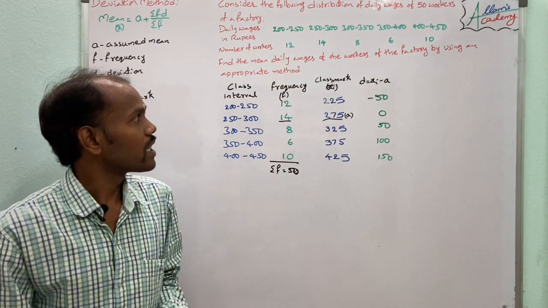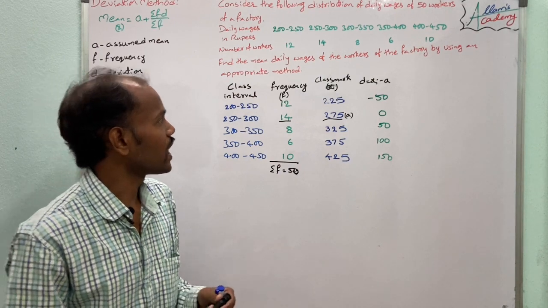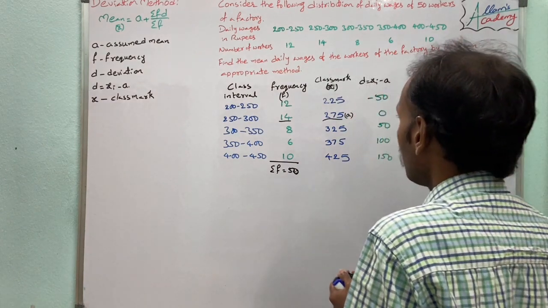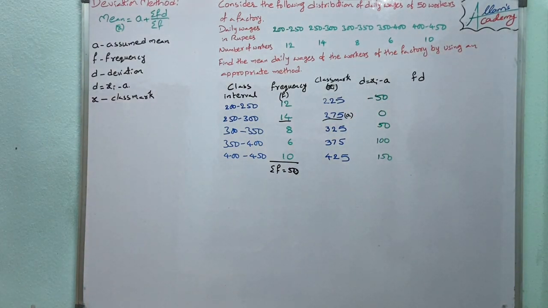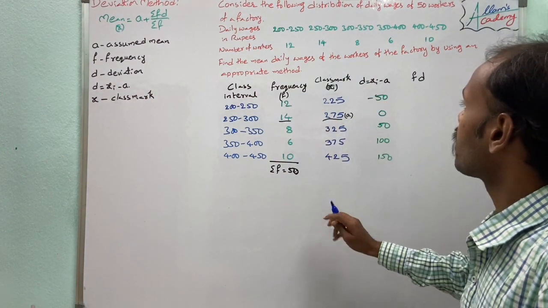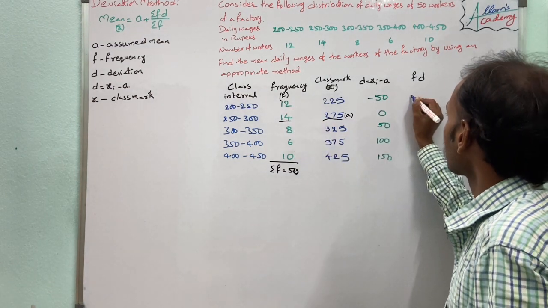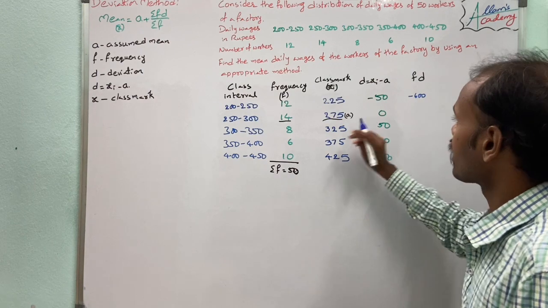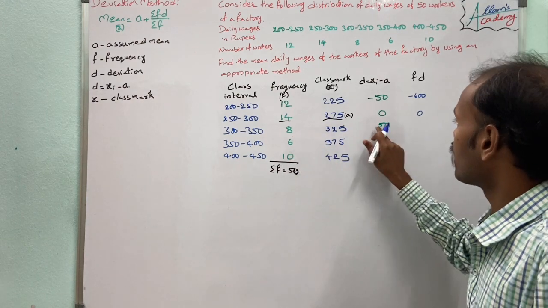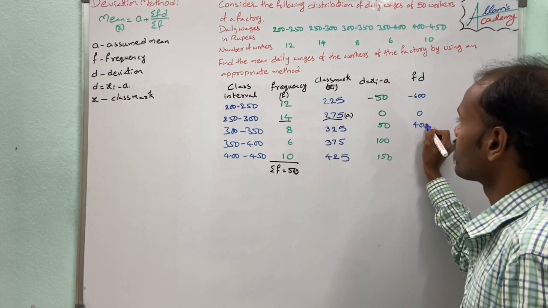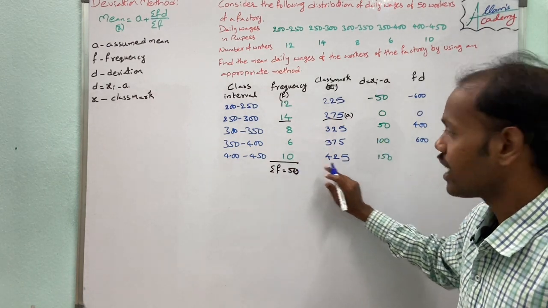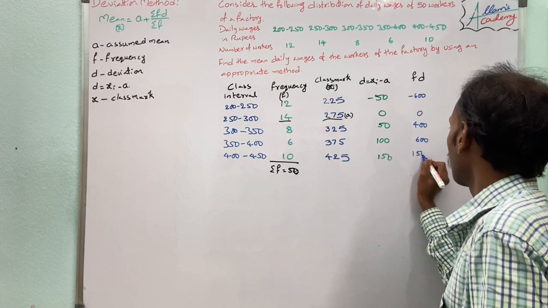Next, after d, we have to calculate fd. fd means the product of frequency and deviation. 12 into minus 50 is minus 600. 14 into 0 is 0. 8 into 50 is 400. 6 into 100 is 600. 10 into 150 is 1500.